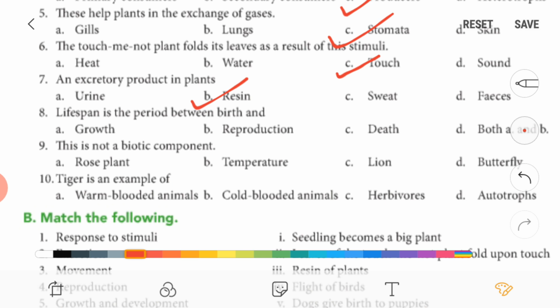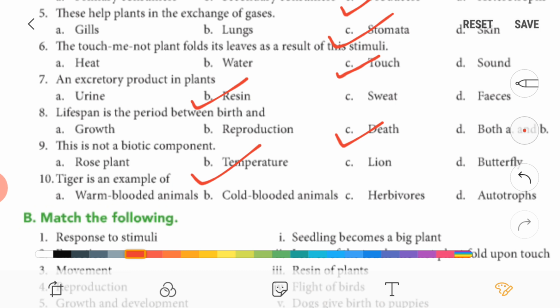8. Lifespan is the period between birth and death. 9. This is not a biotic component. So here lion, butterfly, rose plant, these all are biotic components, and temperature is an abiotic component.